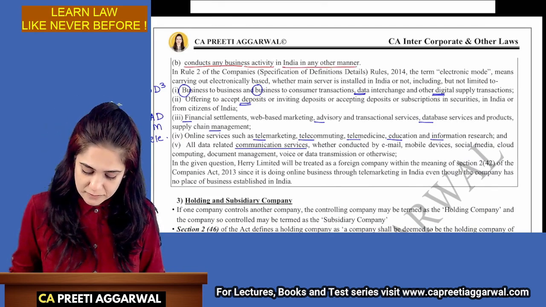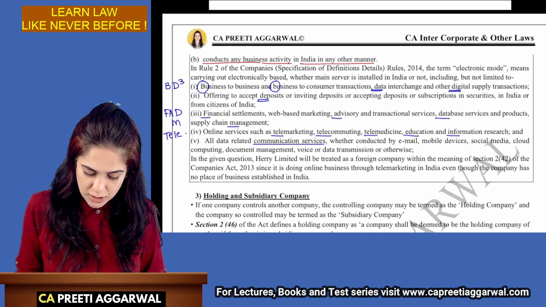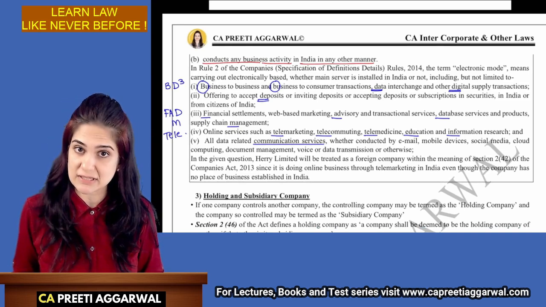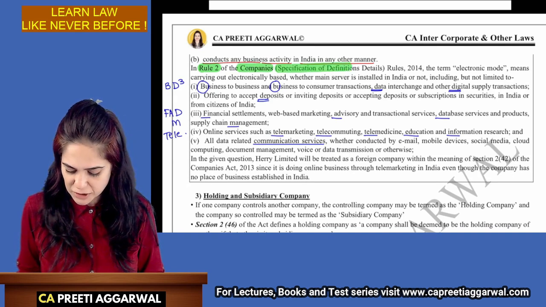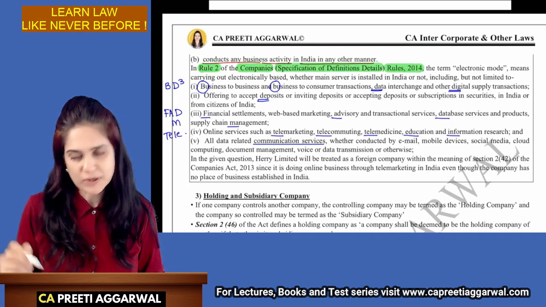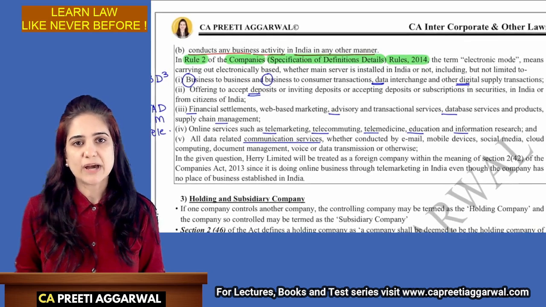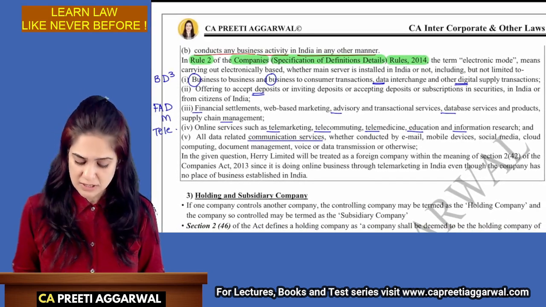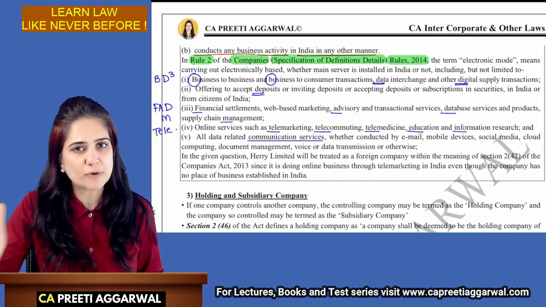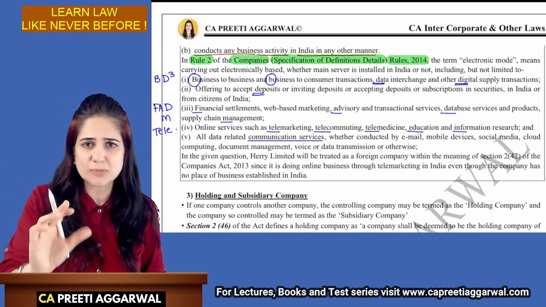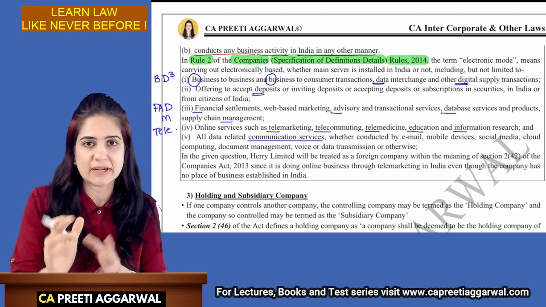Now, what is mentioned in Rule 2? Do I need to memorize this? Yes. Rule 2 of Companies Specification of Definition Details Rules 2014. You need to learn this. So as per Rule 2 of the Companies Specification of Definition Details Rules 2014, every chapter will have at least one rule.